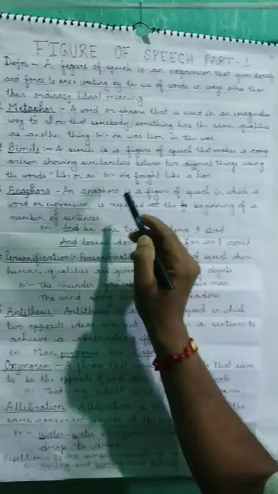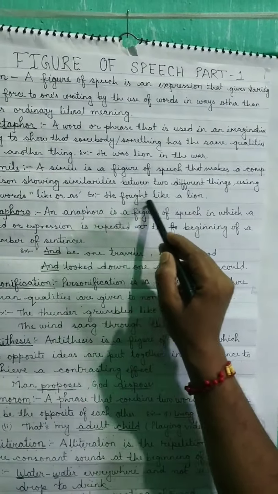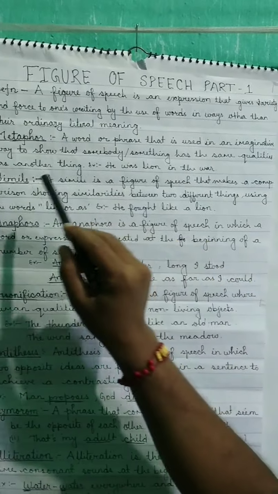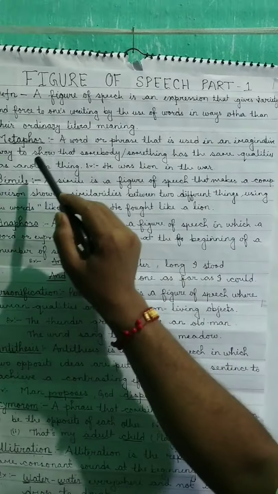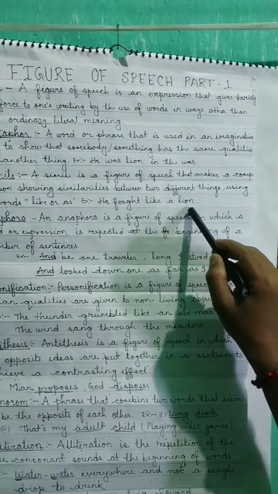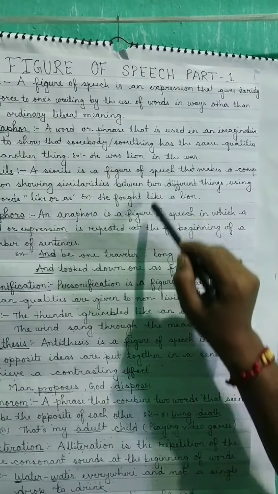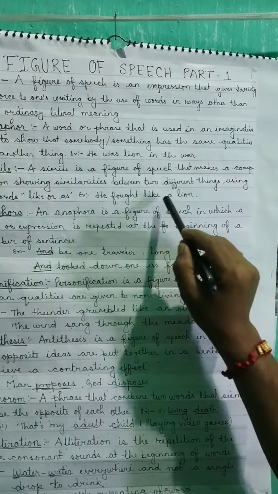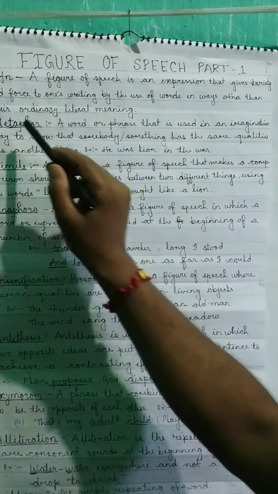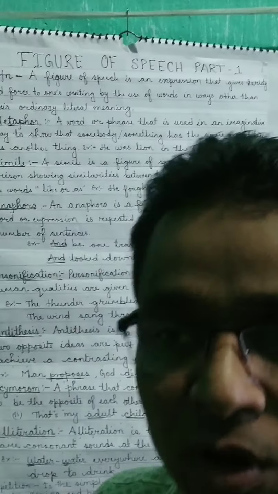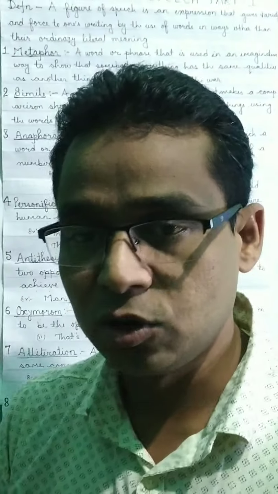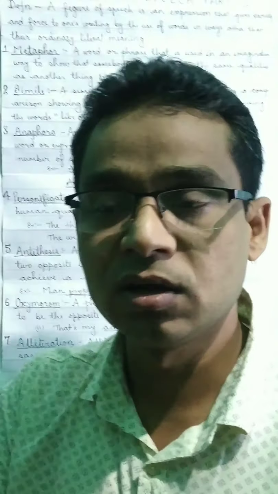This is, for example, simile. He fought like a lion. So here we use like. See, like. Where we use like or as, it is simile. But here, he was lion in the war. The meaning are same. He fought like a lion and he was lion in the war. The meaning are same, but he fought like a lion is a simile, while he was lion in the war is a metaphor. Means in metaphor we never use as or like. In simile we compare two things by using as or like.